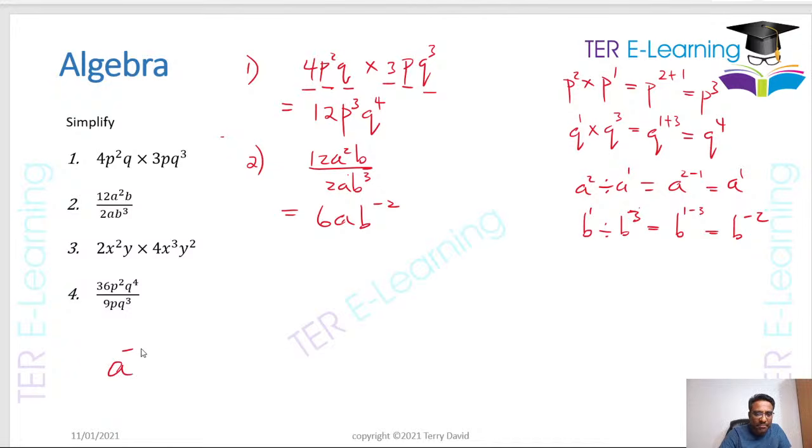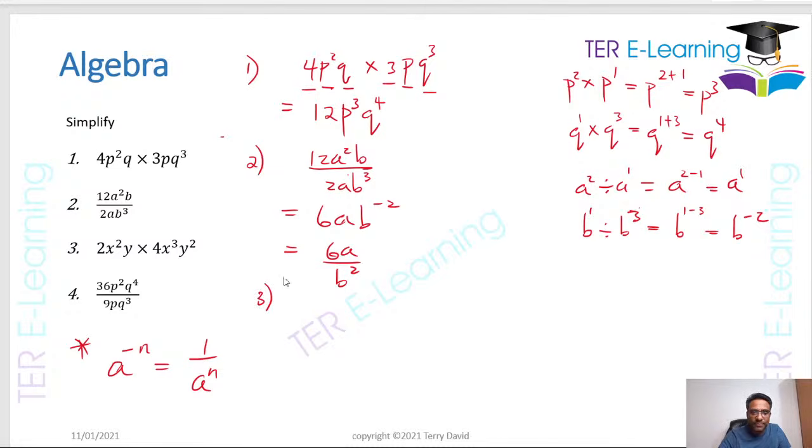Anything raised to the power minus n is equal to 1 over a to the n, right? So this is another rule here that you need to be aware of. So I can write my answer as 6a over b squared. So this is another way we can write our answer, 6a over b squared. So that's the answer for question 2.